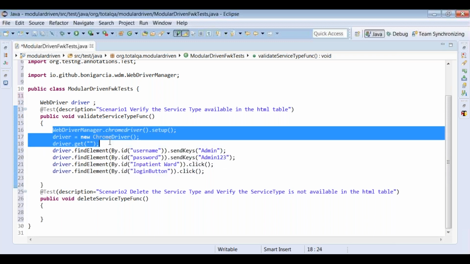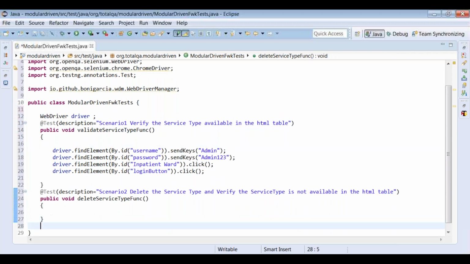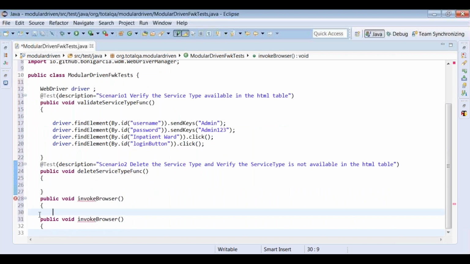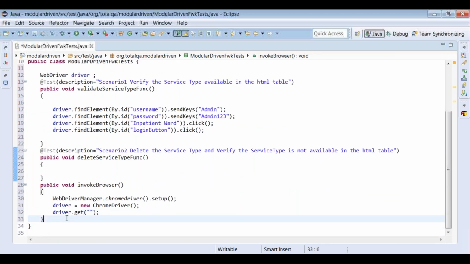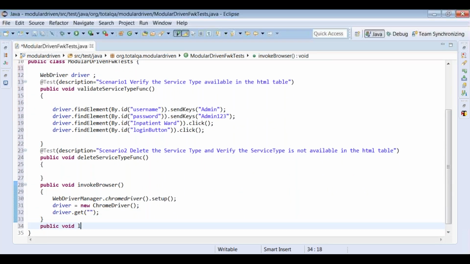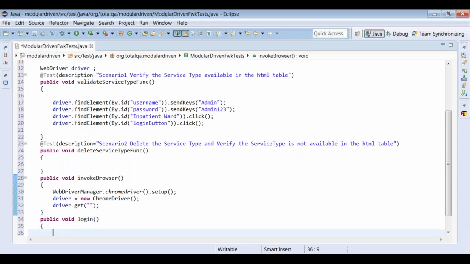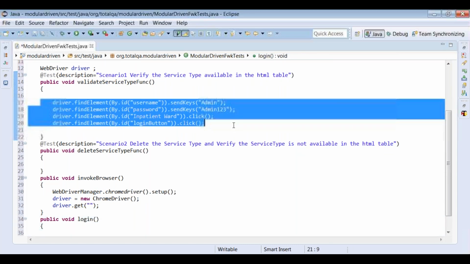This method will help us to invoke the browser. Let me write down. Invoke browser, which helps us to launch the application. And also we will write one more method for login, which helps us to log in to the application.